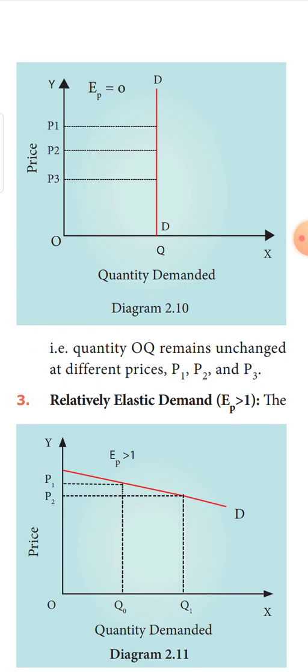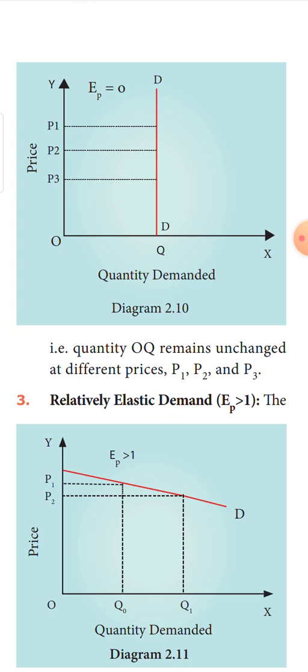See, when the price is OP1, the quantity demanded is OQ. When the price falls to P2, quantity demanded is the same OQ. Again, the price falls to P3. Now also the quantity demanded is the same. So, here the change in quantity demanded is 0, but the change in price is 1, 2 or 3, it can be anything. So, when you find the elasticity of demand, change in quantity is 0, change in price I can take as 2. So, 0 divided by 2 is 0. So, the value of elasticity here is 0.